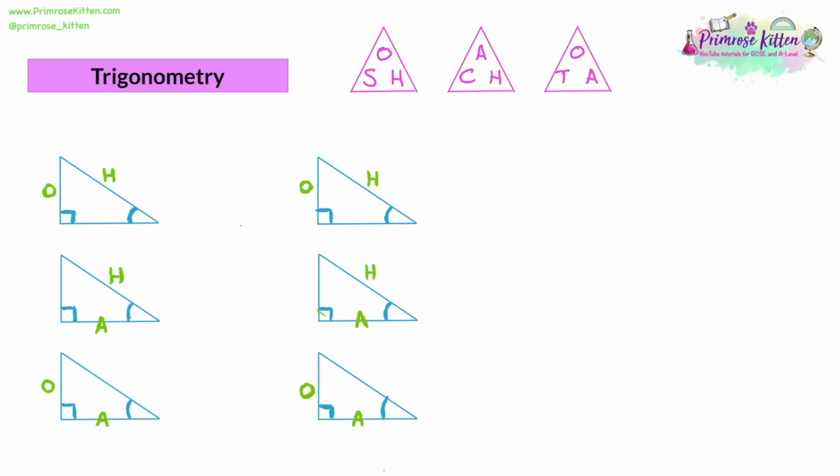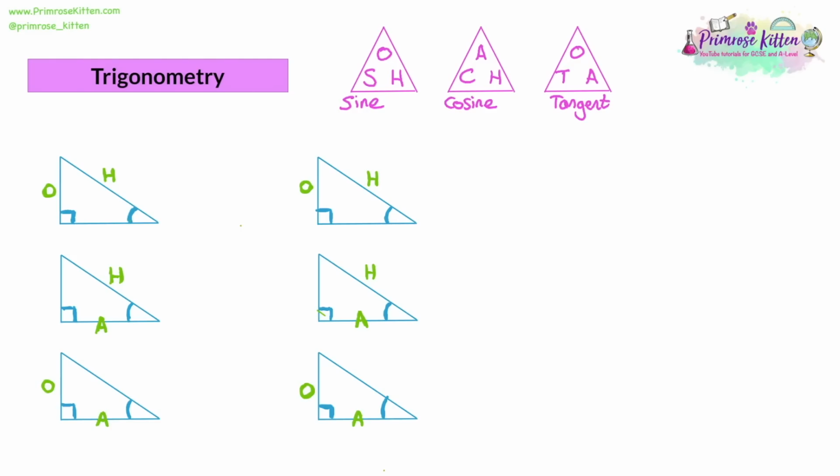And in each triangle, while we can see two letters that correspond to something that we know, opposite, hypotenuse, or adjacent, what about the S, the C, and the T? Well, these are our trigonometry words that we're using. So we have sine, cosine, and tangent. And these always refer to the angle.